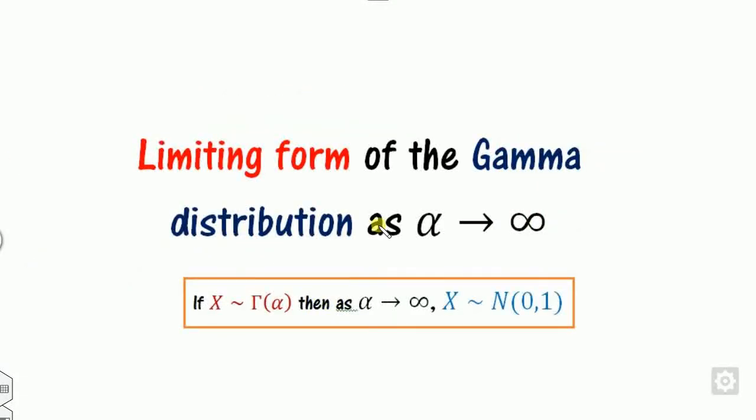Today we will discuss the limiting form of the gamma distribution. What does the limiting form of the gamma distribution mean? It means: if x follows the gamma distribution, then what will happen if the parameter alpha approaches infinity? Alpha is nothing but the mean of the gamma distribution. If the mean approaches infinity, then x is nothing but a normal distribution. So that is the main result.